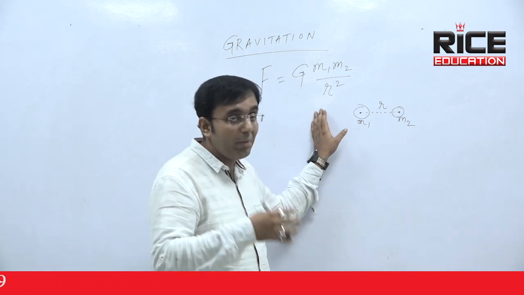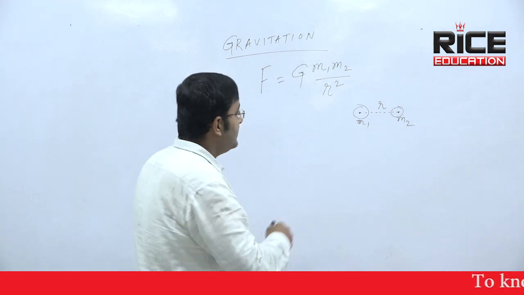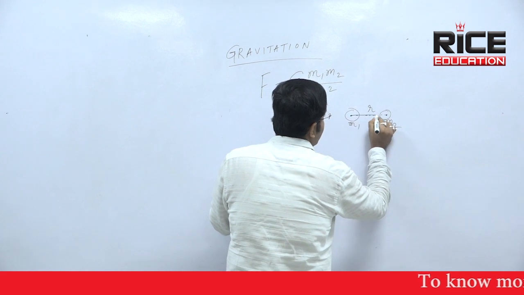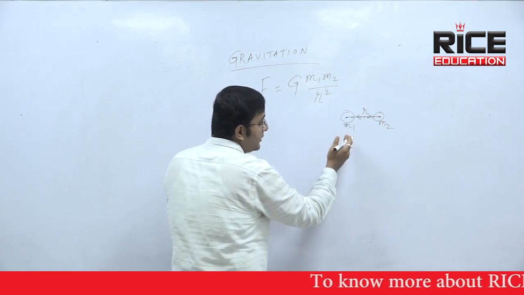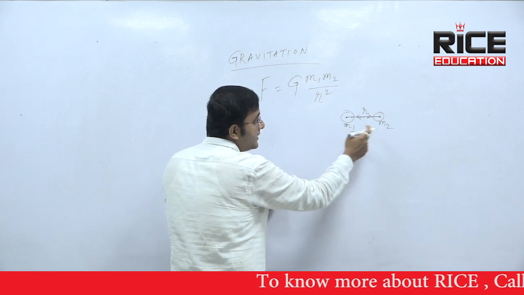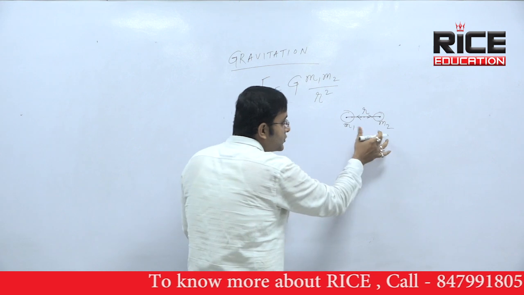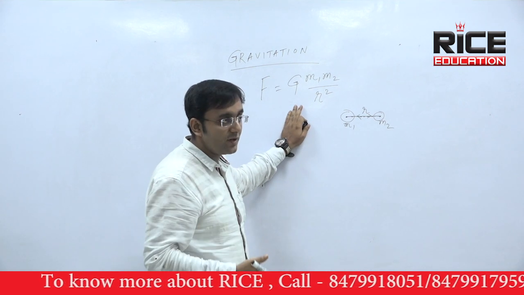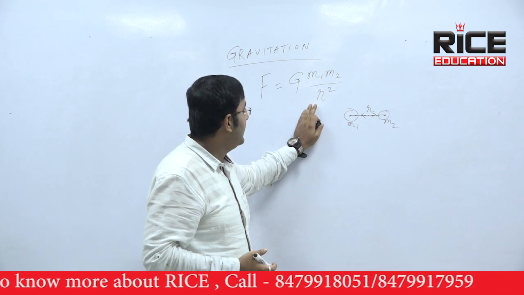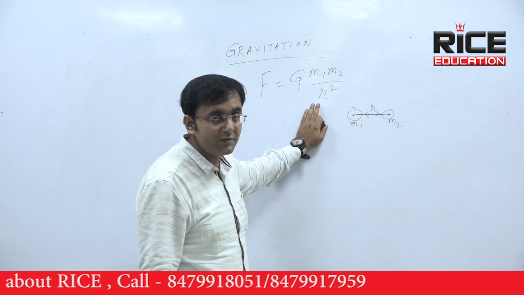It is called bidirectional force because both bodies are pulling each other. If I draw arrow diagrams, it will be bidirectional. Look at this diagram. M1 is pulling M2, and M2 is at the same time pulling M1. So both bodies are pulling each other. That is called bidirectional force. These are the basic properties of gravitational force.